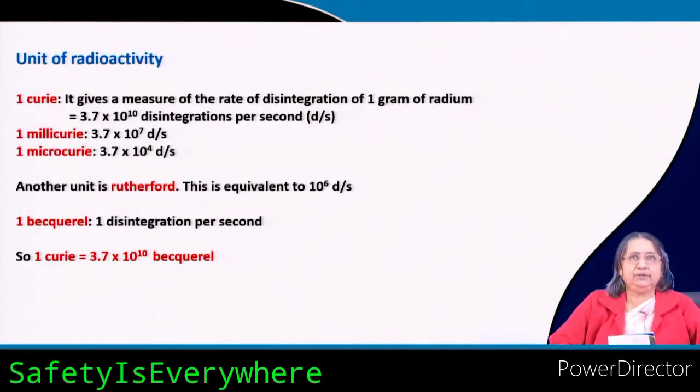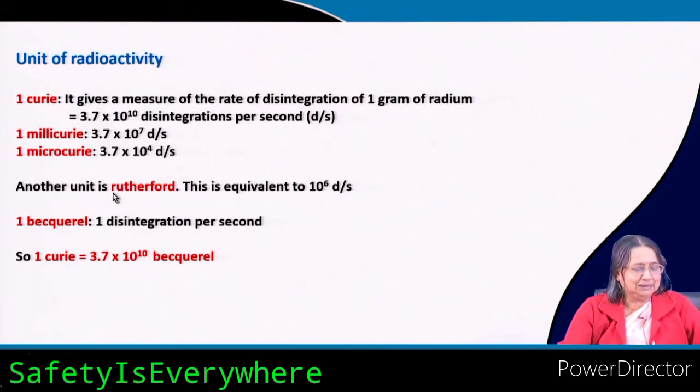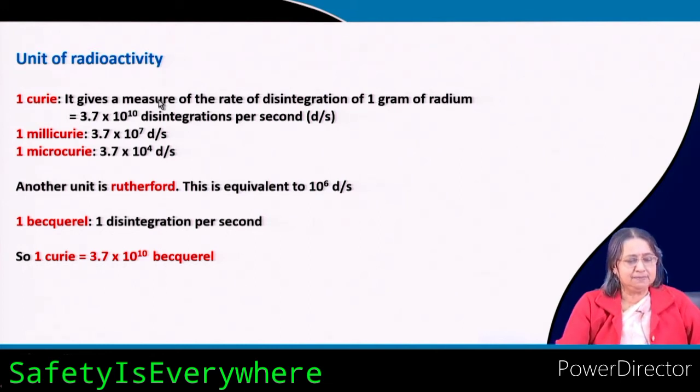Now, units of radioactivity, this is very important. One interesting thing you can see here: Curie is somebody's name, Rutherford is somebody's name, Becquerel another name, they are all famous scientists. But you see when we use them as the unit, all are small letters. So, 1 Curie, the definition: it gives a measure of the rate of disintegration of 1 gram of radium.